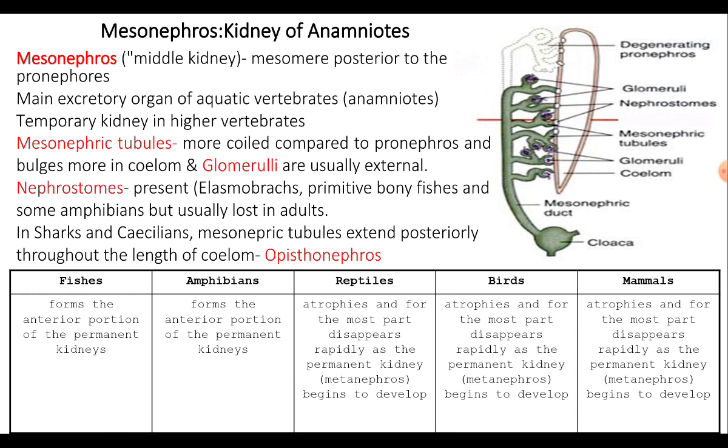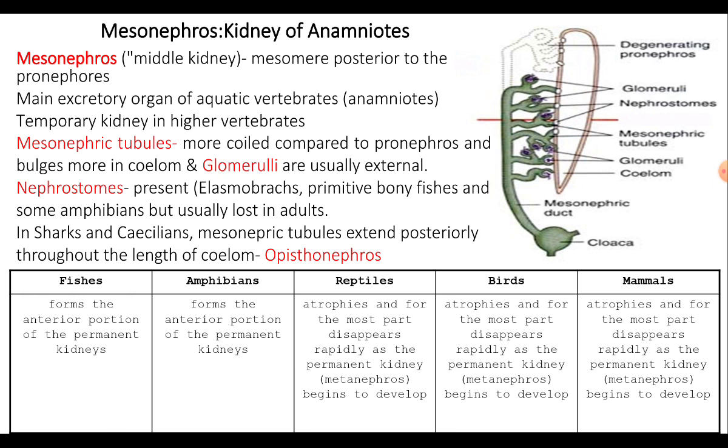The mesonephros consists of a large number of tubules that drain into the mesonephric or Wolffian duct. The mesonephric kidney is said to be better developed than the pronephros because it consists of many tubules and the glomeruli are enclosed in a Bowman's capsule to form renal capsules.